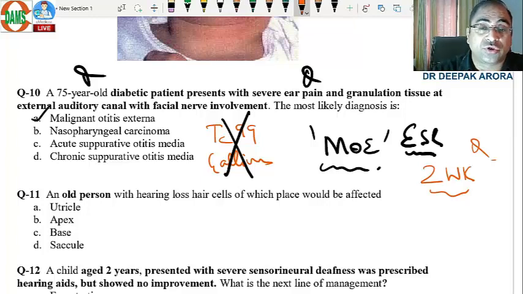What is the surgery of choice? Big surgery? Not at all. We are doing simple debridement. So in 1 minute, we have to read the whole topic of malignant otitis. This is not the time to go into the depth of the topic. So in the final revision before your examination, you should concentrate only on the keyword.